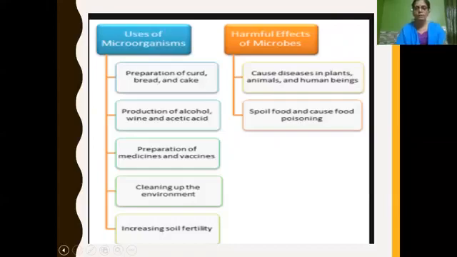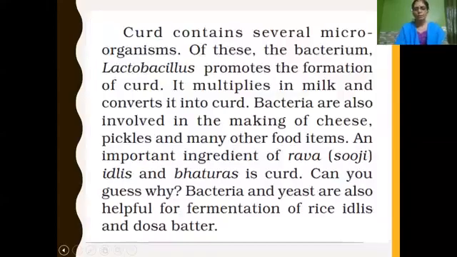So children, now let's start the uses of microorganisms. First, preparation of curd, cake, etc. Every day your mother makes curd. How does she make curd? Curd contains several microorganisms. We have learned that in our surroundings many microorganisms are there which we cannot see by our naked eye. So curd contains several microorganisms.